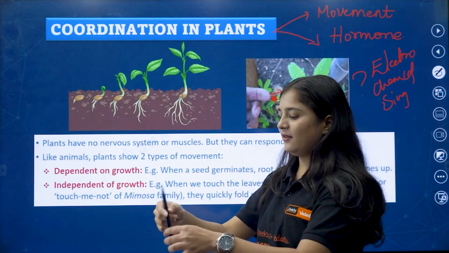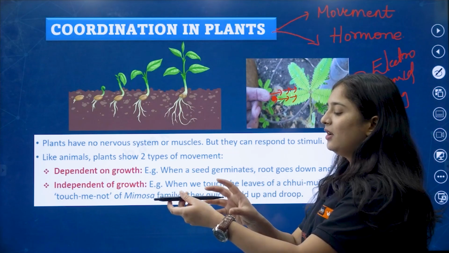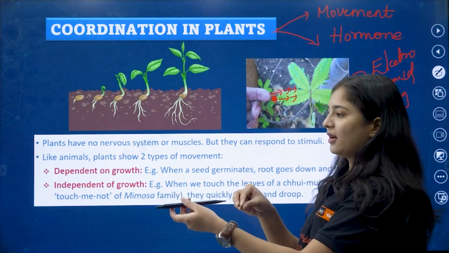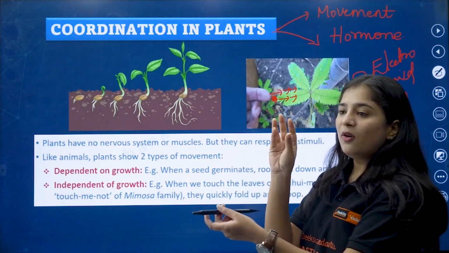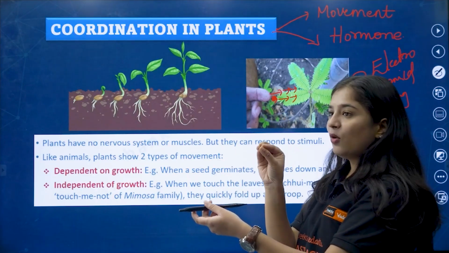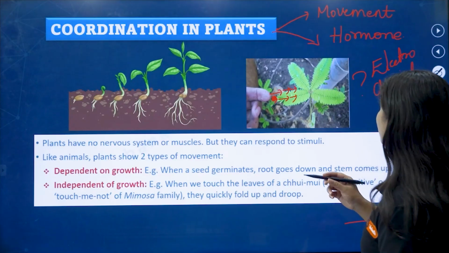Okay, so this is a leaf. I will touch it immediately. What happened to these leaves? They will close and respond back. What is the response they are giving? The closing of leaflets. So that is called the response of these plants.